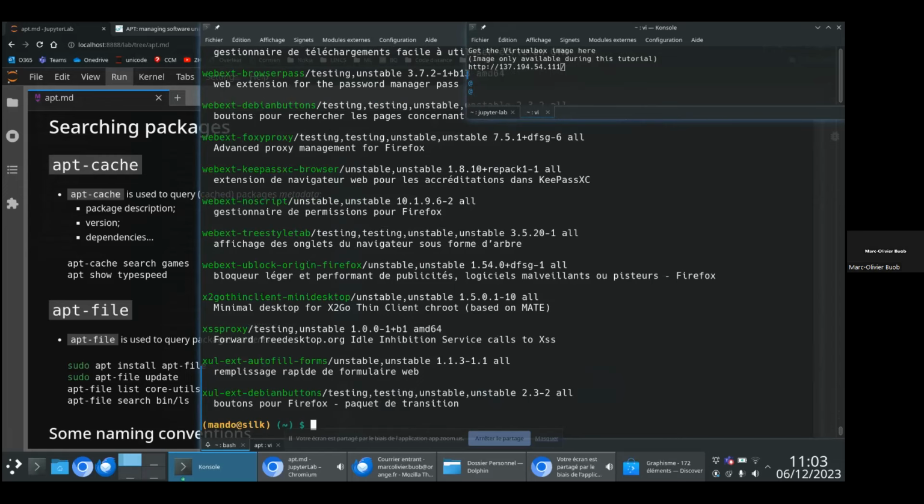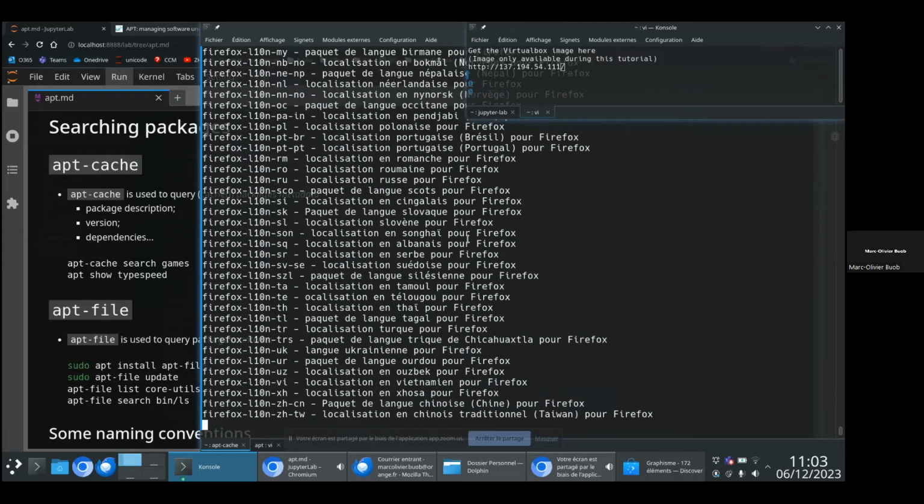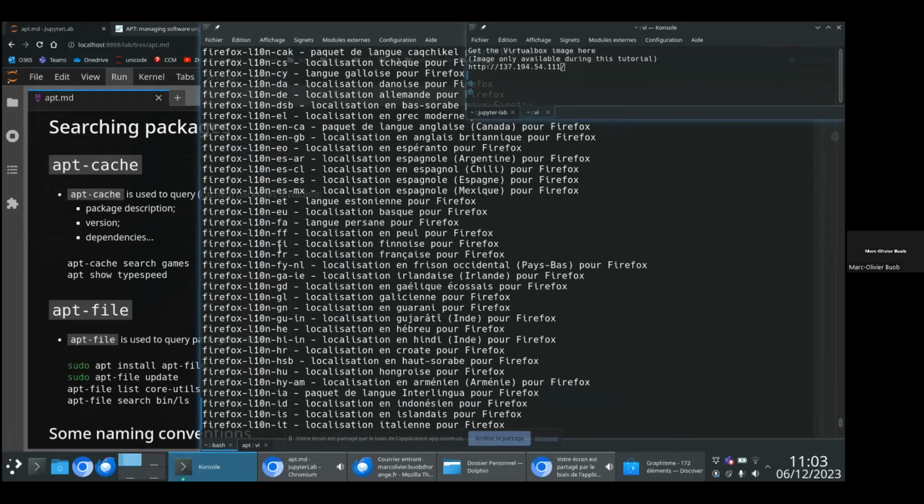Now, assume that you want more details about a package. For example, if I come back to Firefox, you could see, oh, there are a lot of files. What are all of these? So for example, what is this? For this package, we can see that it seems to be related to translating Firefox into French.